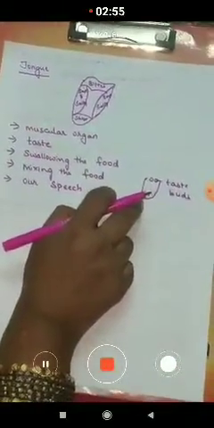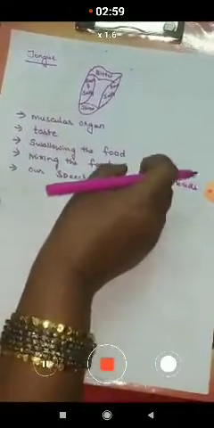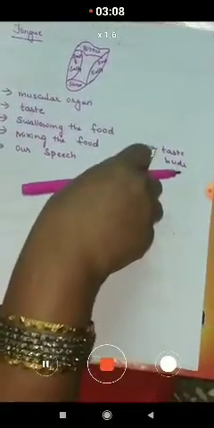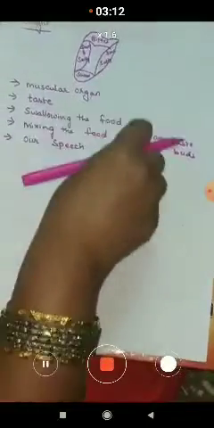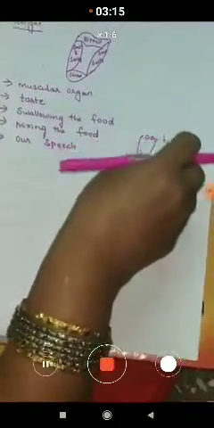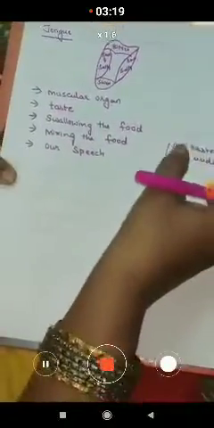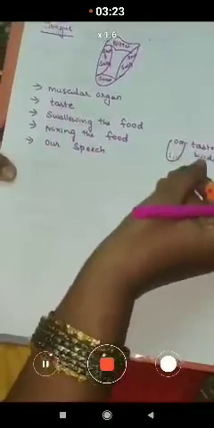This you are going to learn in the nervous system. In a fraction of a second, the brain sends you a command message whether the food that you have kept on the tongue is sweet, sour, bitter, salty, or spicy.